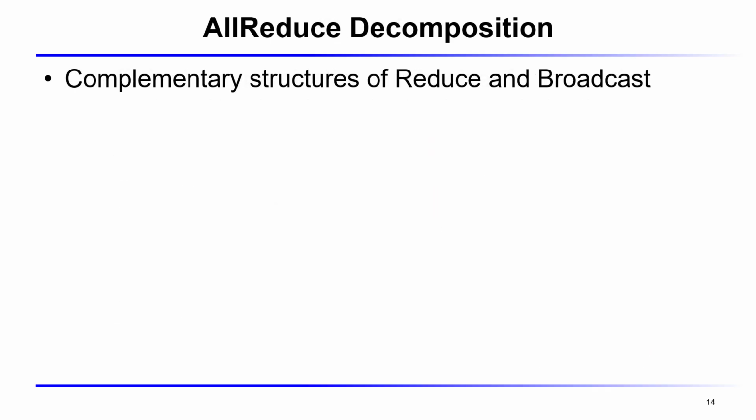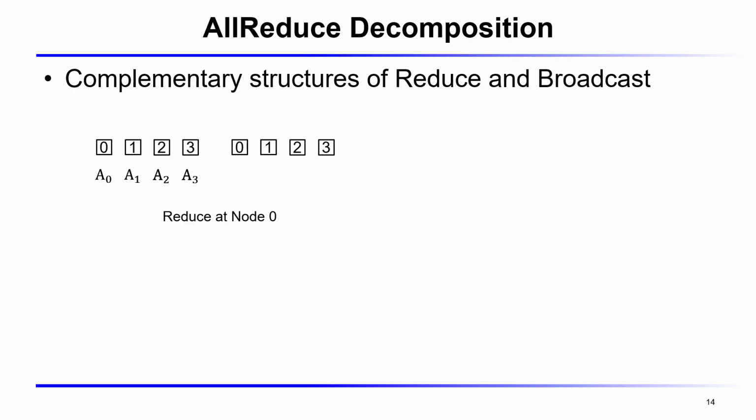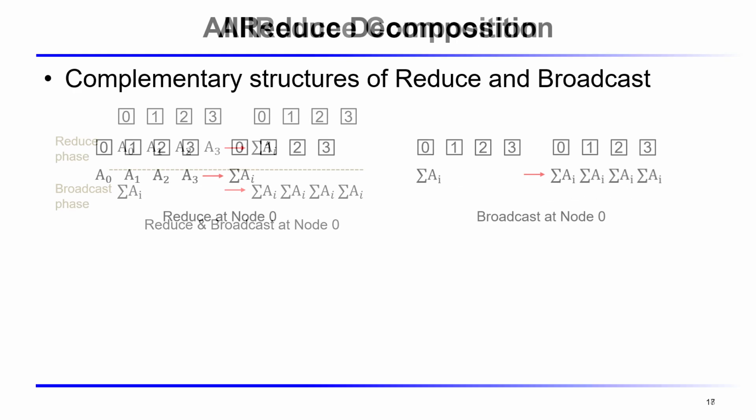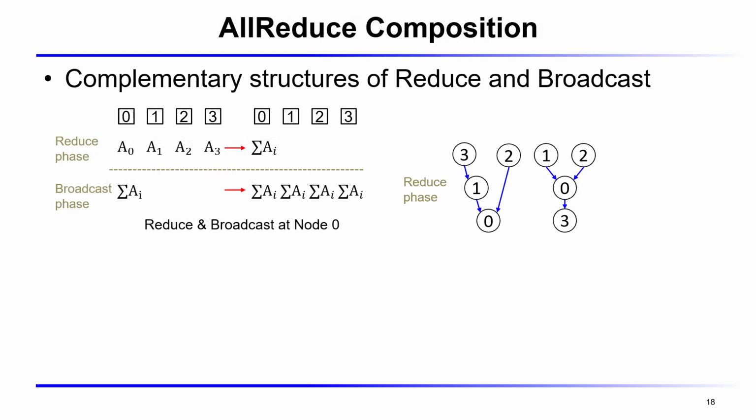It can naturally be decomposed into 2 phases. A reduce phase. During the reduce phase, all nodes aggregate their data into the full summation at node 0. Then, in the broadcast phase, that result is distributed back to every node. The key observation is on the right.